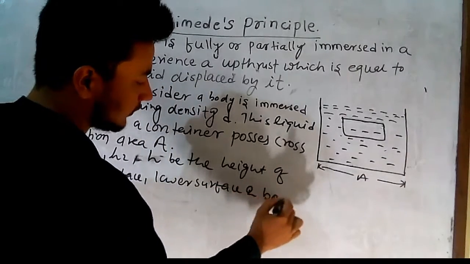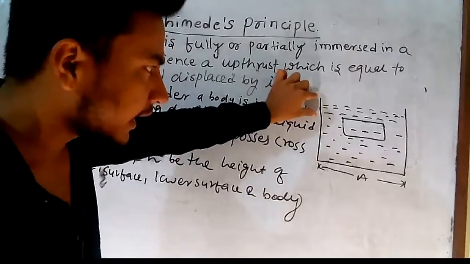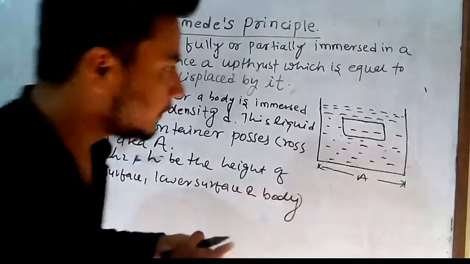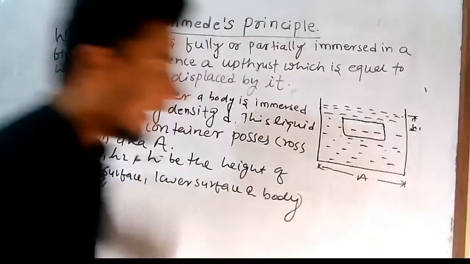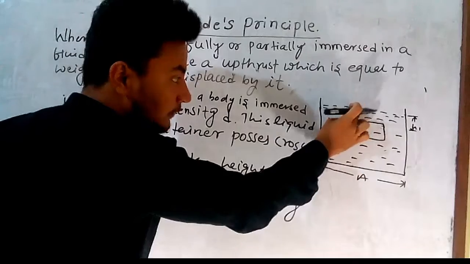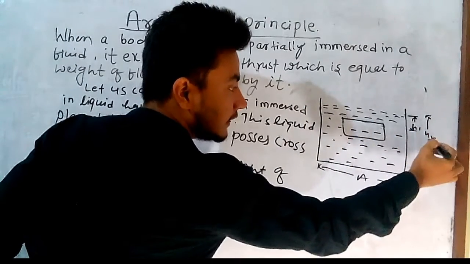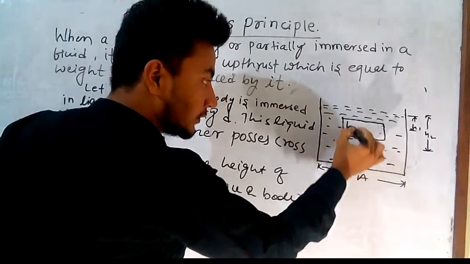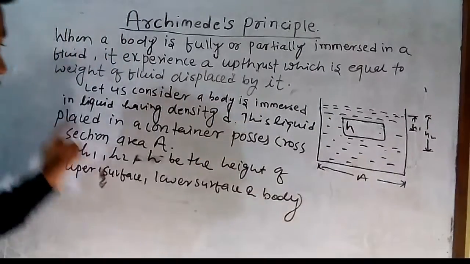So listen here. h1 is the height of the upper surface of the body from the top of your liquid column, and h2 is the depth from the lower surface of the body to the upper surface of the liquid, from here to here, and h is the actual height of the body. So that is the consideration part.